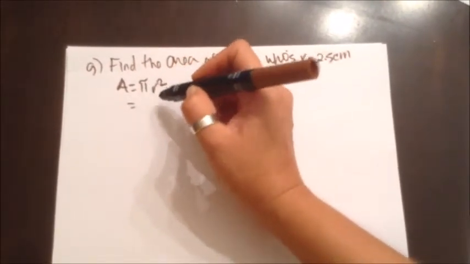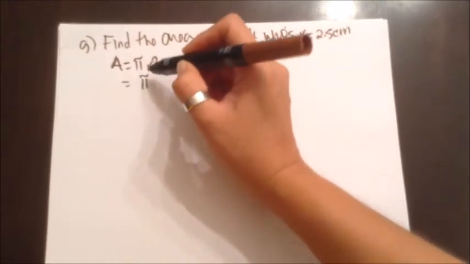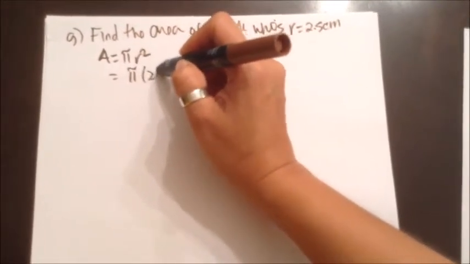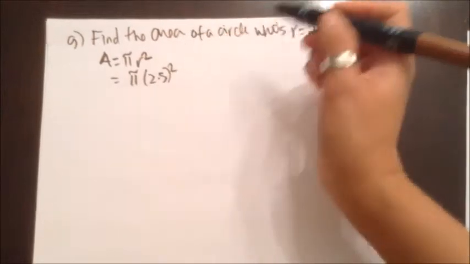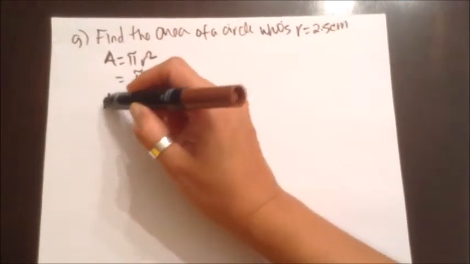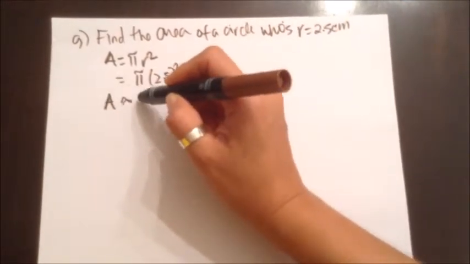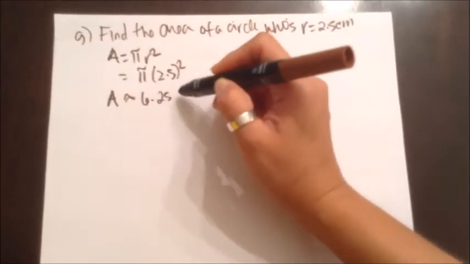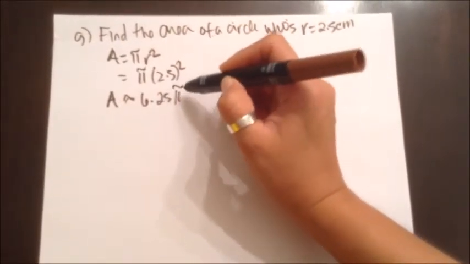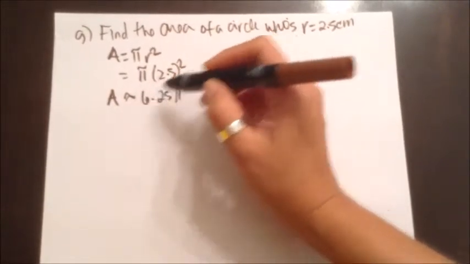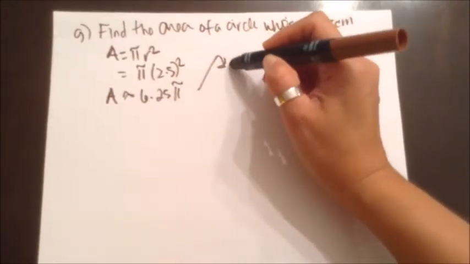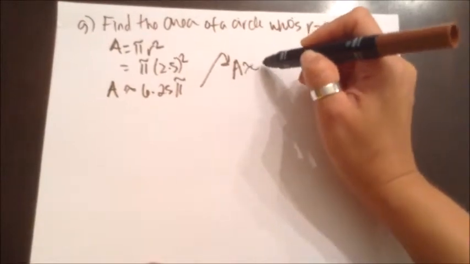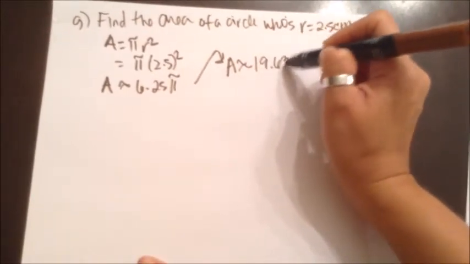And then we're just going to fill in the blanks. Pi, our radius is 2.5 squared. Plug that in the calculator. You're going to have the area is equal to approximately 6.25 times pi. Put that part in the calculator, and you have area is equal to approximately 19.63.